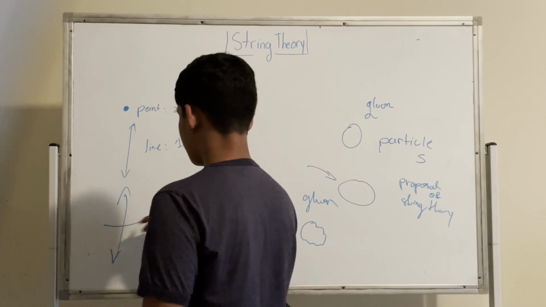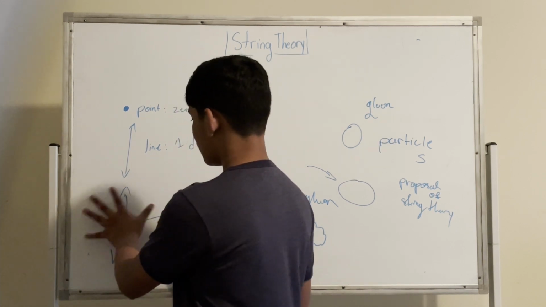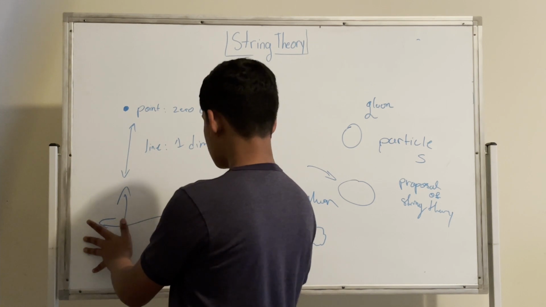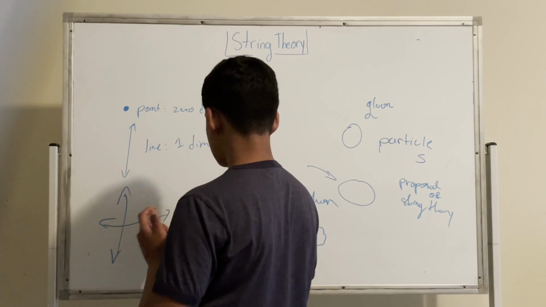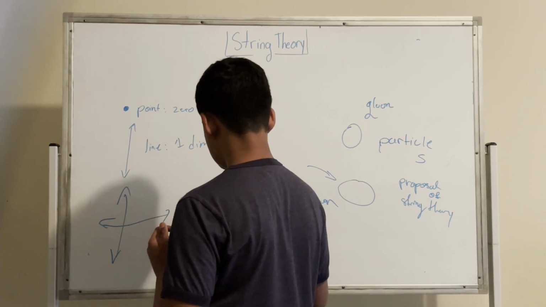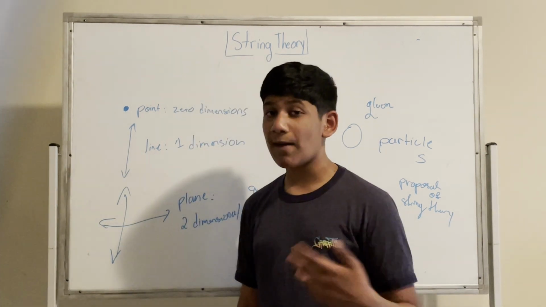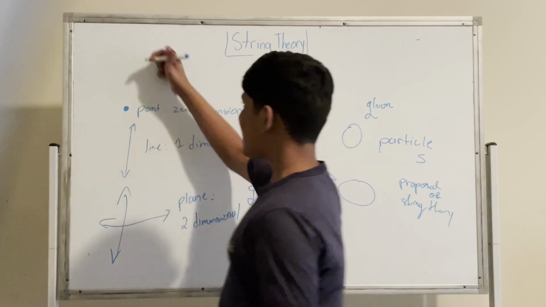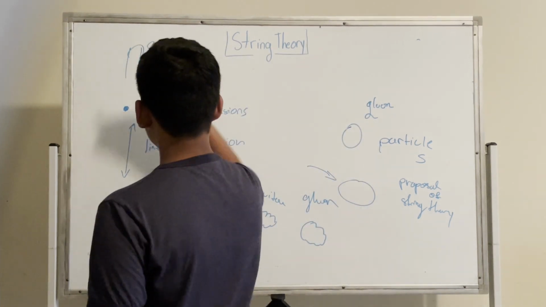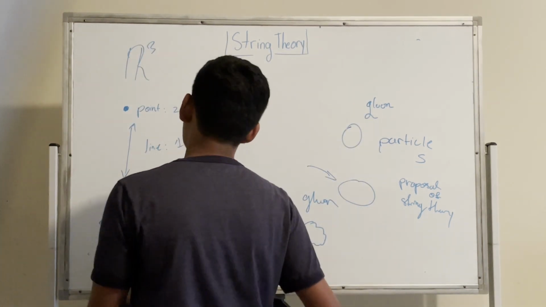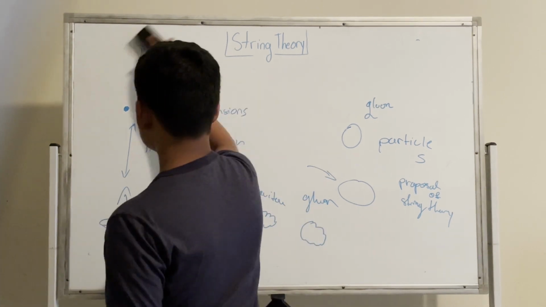Now a plane can go like this. It can go on this 2D surface. So a plane is what we call 2D, or 2-dimensional. Now we come to our world. Our world is a 3-dimensional space. Notice that in mathematics we have something called R3, which is the real number system, but in 3 dimensions. That's essentially what it's describing.